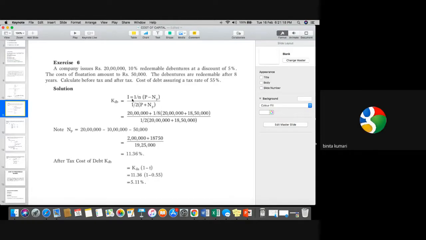First of all, the return is 10%, so interest would be 20 lakh 10%. That is 2 lakh. It is not 20, it is 2 lakh only.